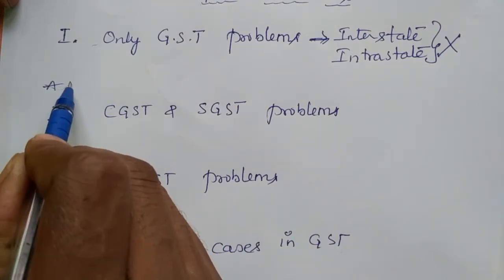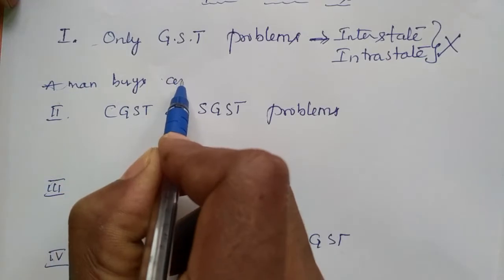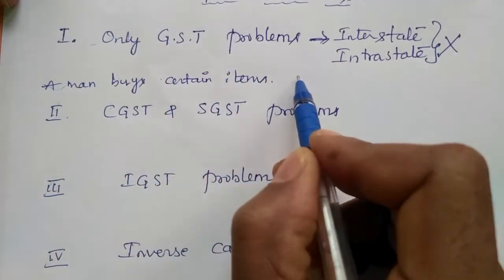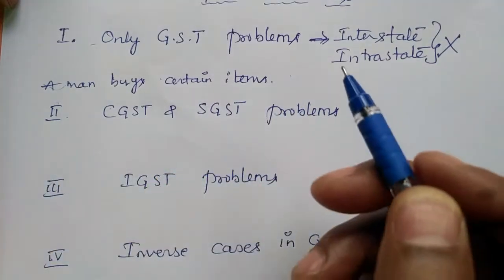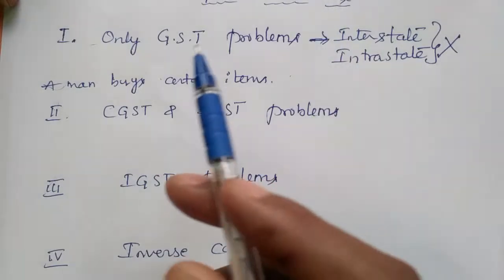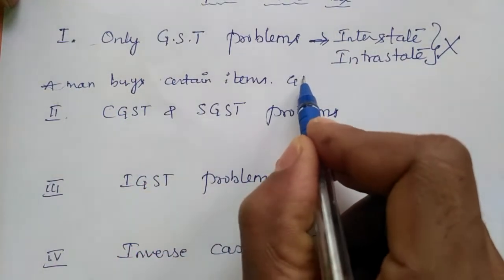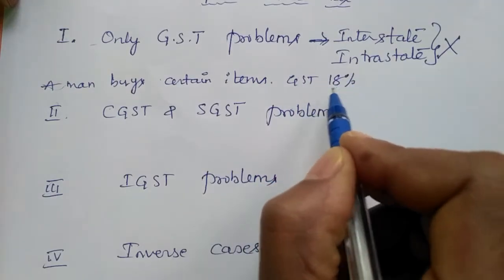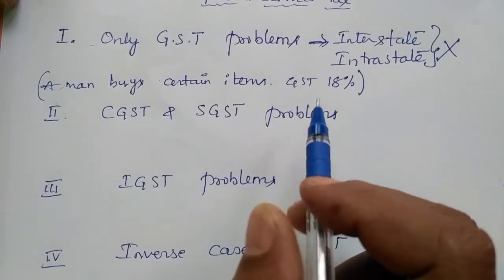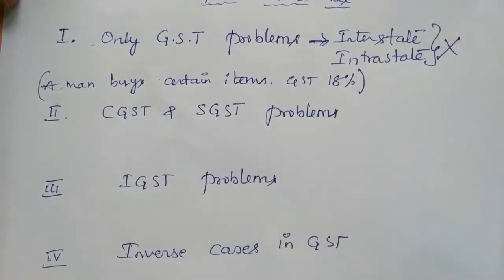Example, a man buys certain items. Whether that man is buying within the state or between the states, nothing is given. A man buys certain items and the GST is 18%. Only this much is given. So with this example we come to know, just find out GST, no need of CGST and SGST.